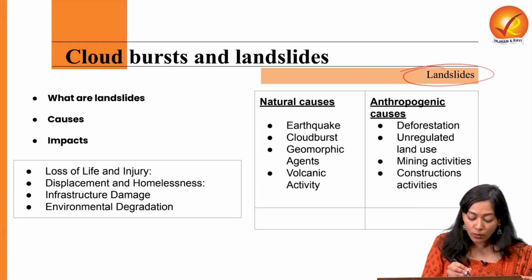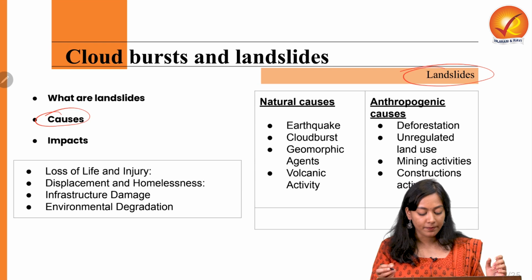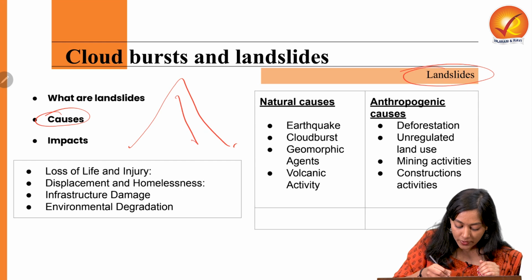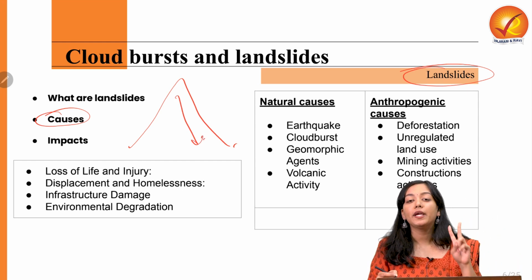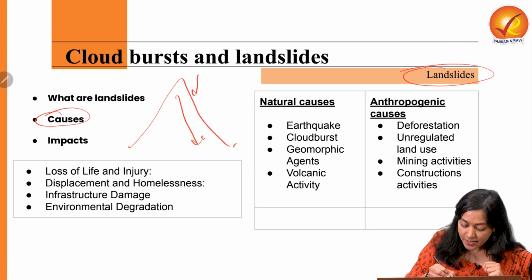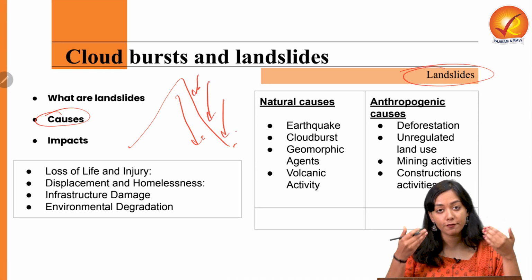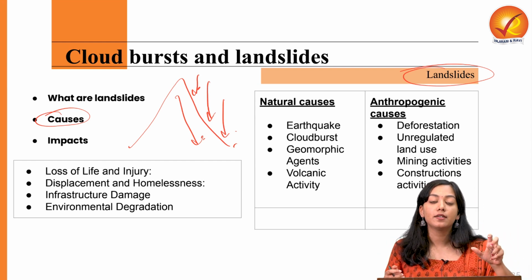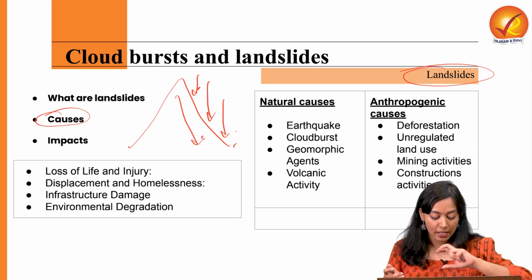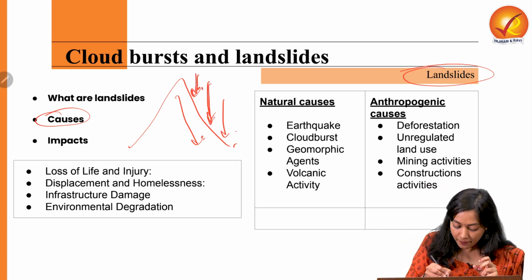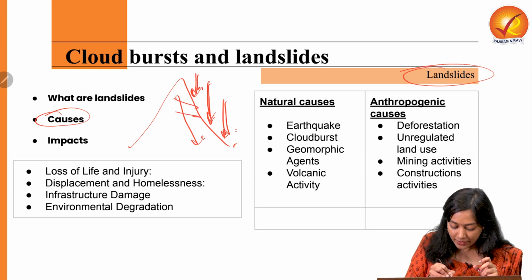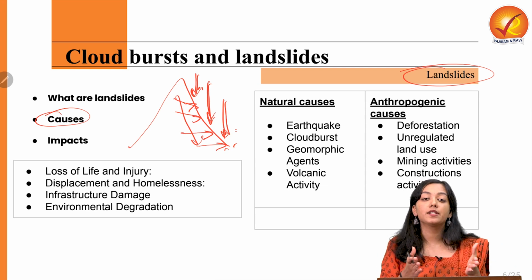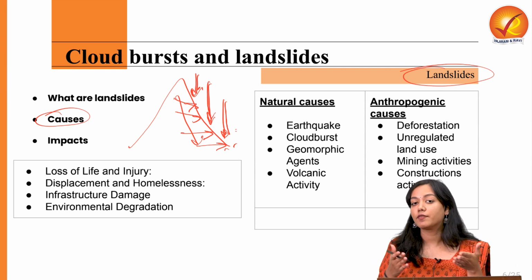Okay, what are now the causes of landslides? See, if any phenomenon is taking place under the pressure of gravity down the slope of the hills, it will take place due to two main reasons. First, because there is unprecedented pressure applied on the surface. Second, because there is instability in the plate tectonics, which is leading to slope instability. So either there is pressure from above, or there is instability in the Earth's crust. Now these two parameters get fulfilled by the following causes that we are going to study.